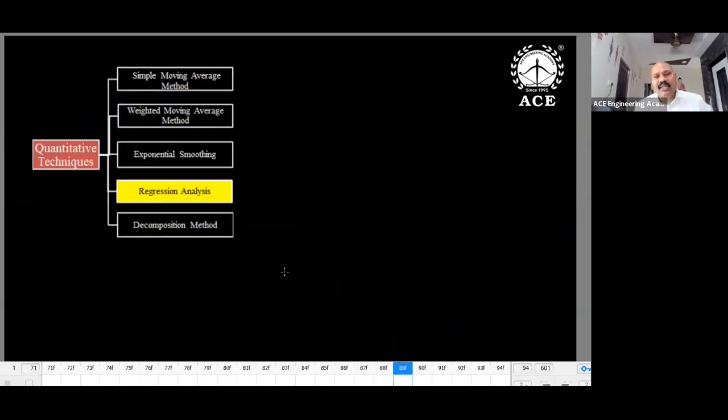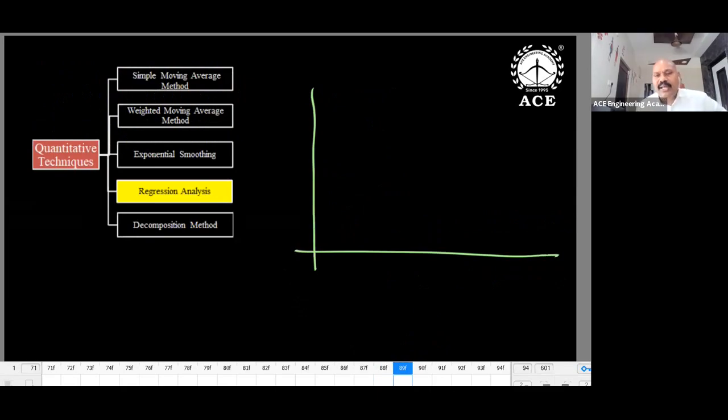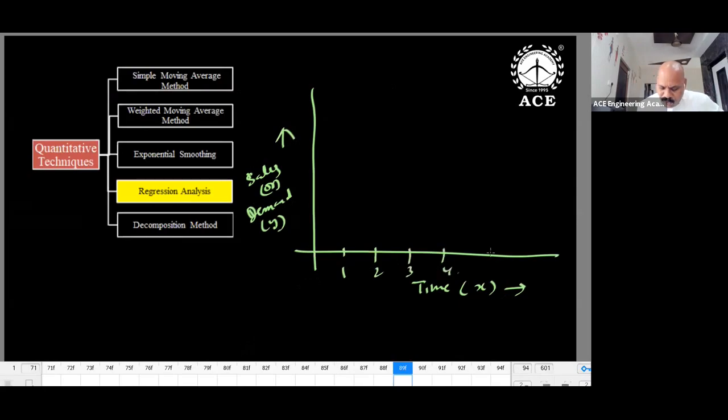Next, regression analysis. In this regression analysis, we are going to calculate the line equation, the constants we are going to find out. Time is on the x-axis, and demand or sales is on the y-axis. 1, 2, 3, 4, 5. Say 5 points I'll get: first data, second, third, fourth, and fifth. So 5 points I'll get.